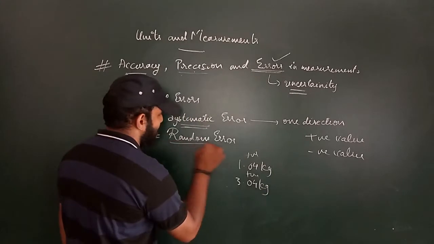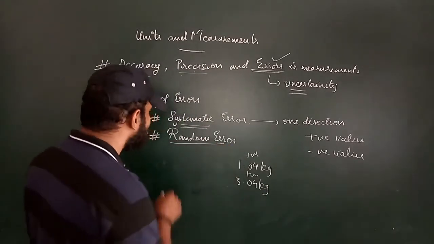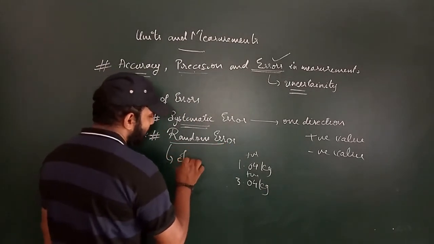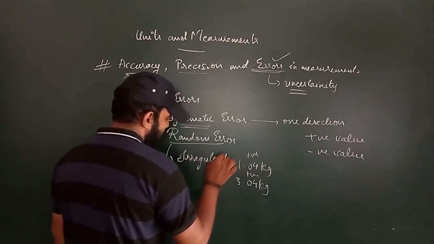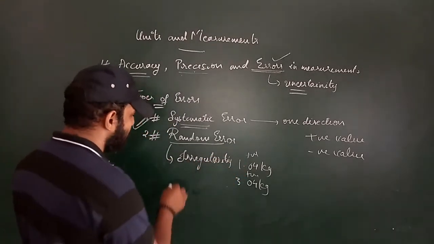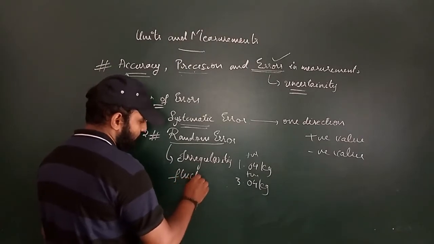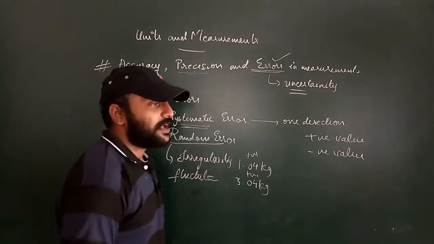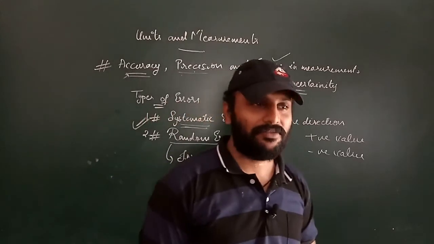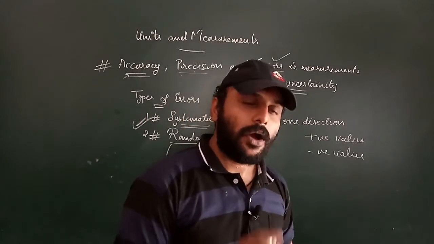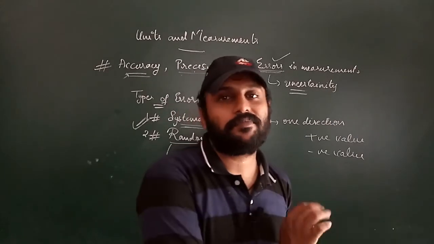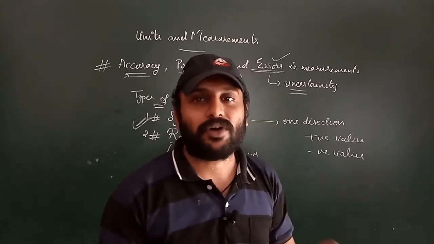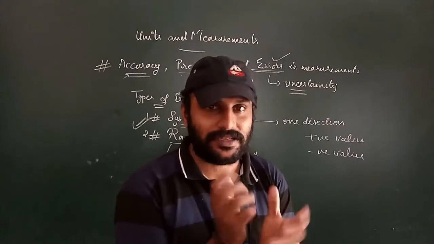Next one is our random error. Random error means irregularity in the measurement, in the error. There are fluctuations; you cannot predict it. It may be a positive error or a negative error. If one time you get a negative error, the next time you may observe a positive error. You cannot predict what type of error will be observed by the instrument.